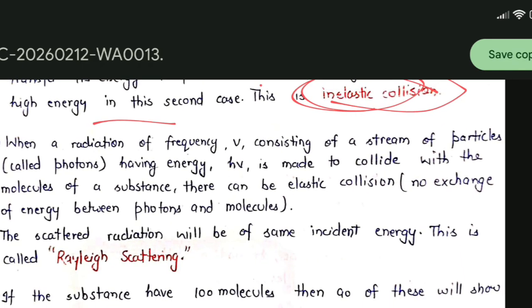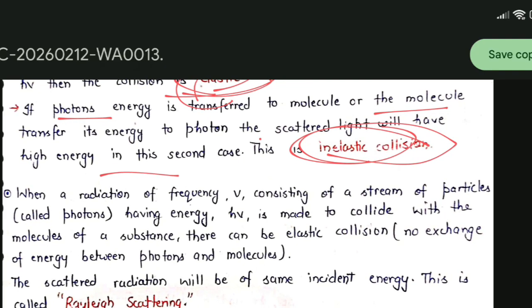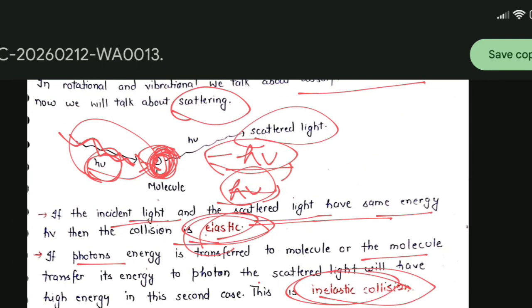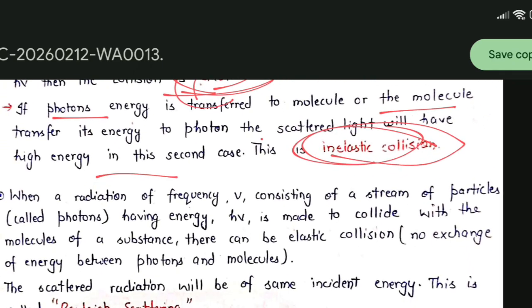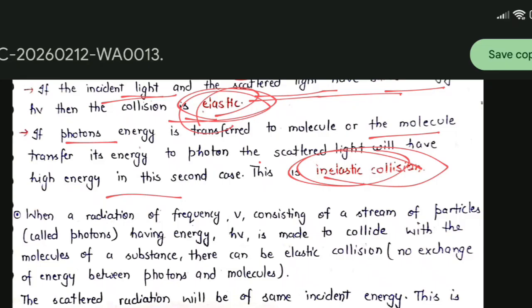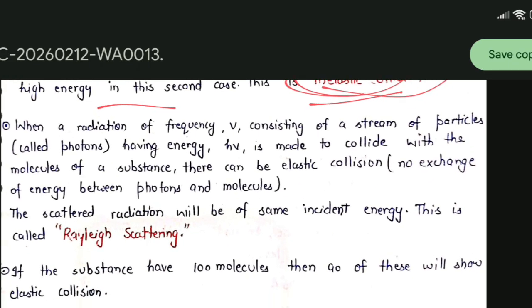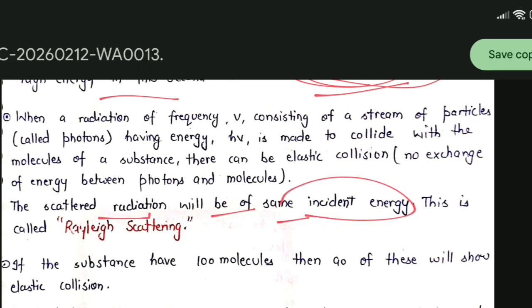Next, when radiation consisting of a stream of particles having energy h mu is made to collide with the molecules of a substance, there will be elastic collision. It means there will be no exchange of energy between photons and molecule, as the incident light of h mu strikes the molecule and gives back scattered light of h mu. There is no loss of energy. It is called elastic collision, whereas if there is a loss or gain of energy, it is called inelastic collision. When the scattered light has the same energy as the incident light, this is called Rayleigh scattering.